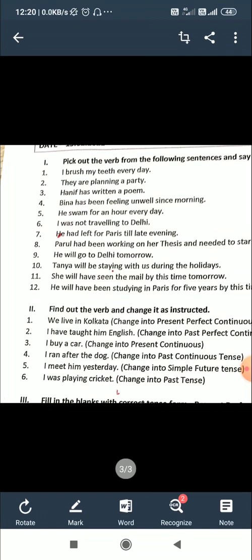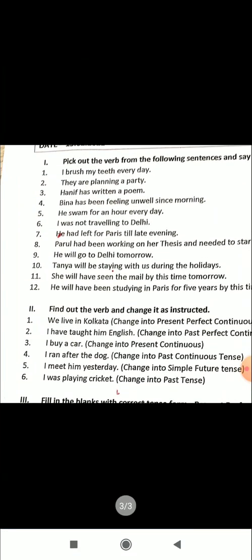Please be careful. There is a mistake in the question. Meet is wrong; it is M-E-T, met. I met him yesterday. That is past tense. Meet is present tense, met is past tense, met is past participle. So yesterday is past, so you have to use past tense. I met him. You are asked to change it into simple future tense. The simple future tense of met is will meet. I will meet. Yesterday should be changed to tomorrow. I will meet him tomorrow.